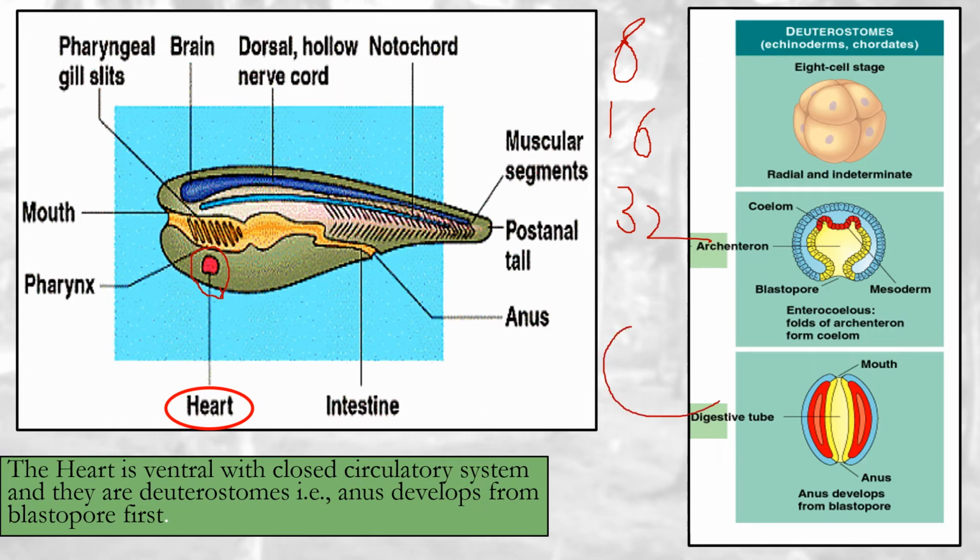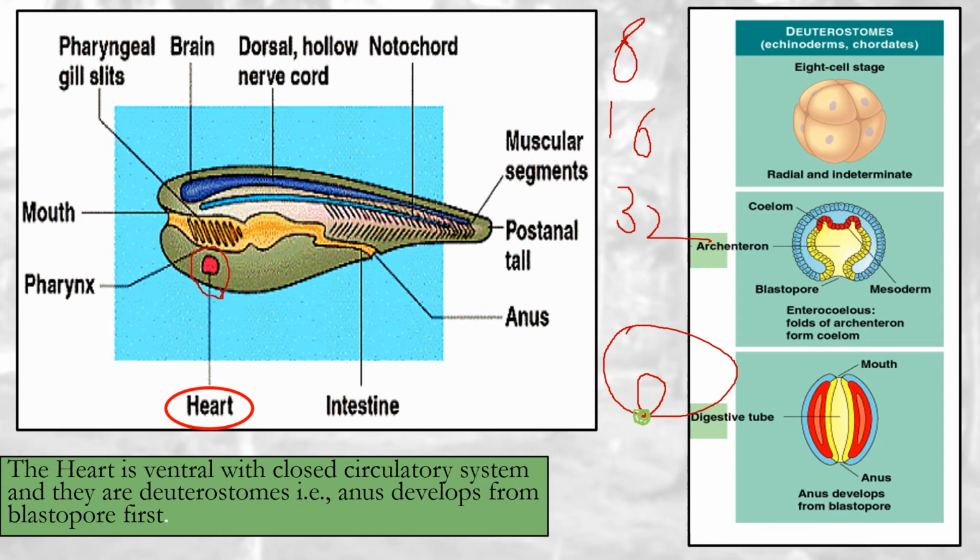It is a tube-like structure. This is the blastopore. This region is the blastopore, which decides whether the animal will be a protostome or deuterostome. If this blastopore converts into anus, then it will be a deuterostome, and if mouth, then it will be a protostome. So chordates are deuterostomes, which means the blastopore develops into the anus, and there are many layers between them.